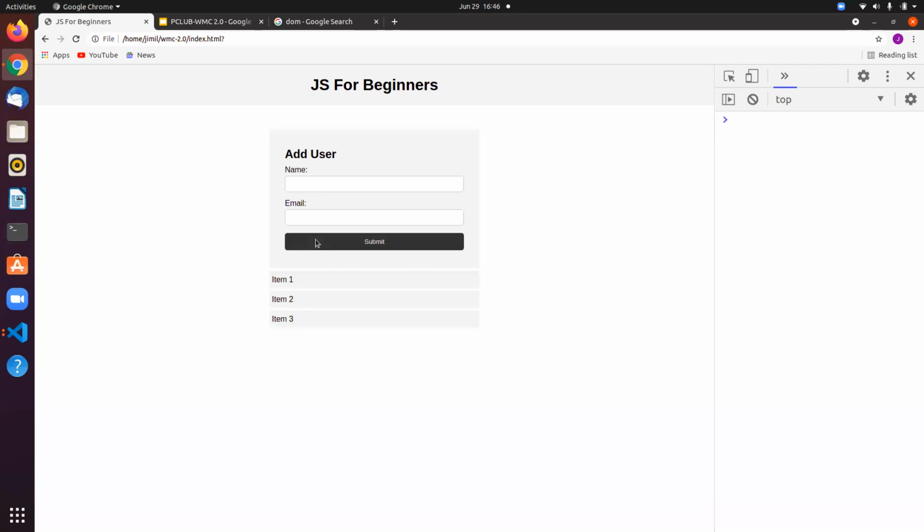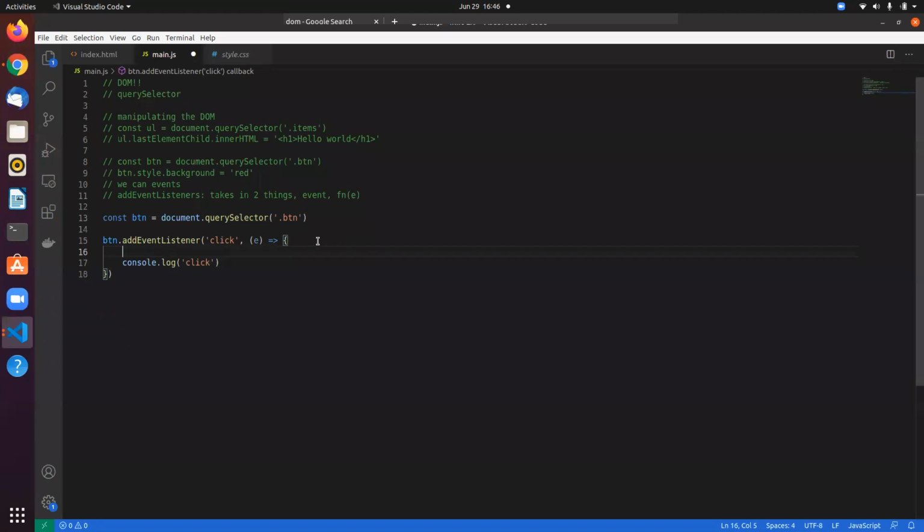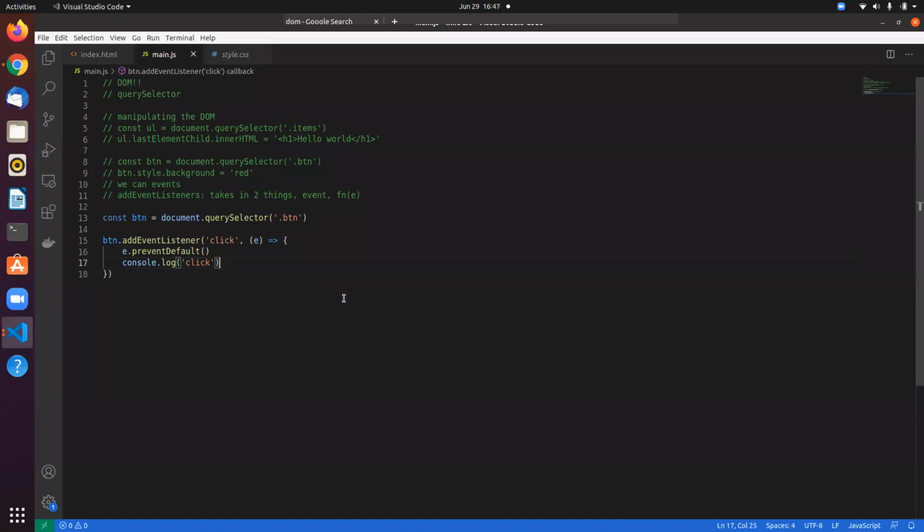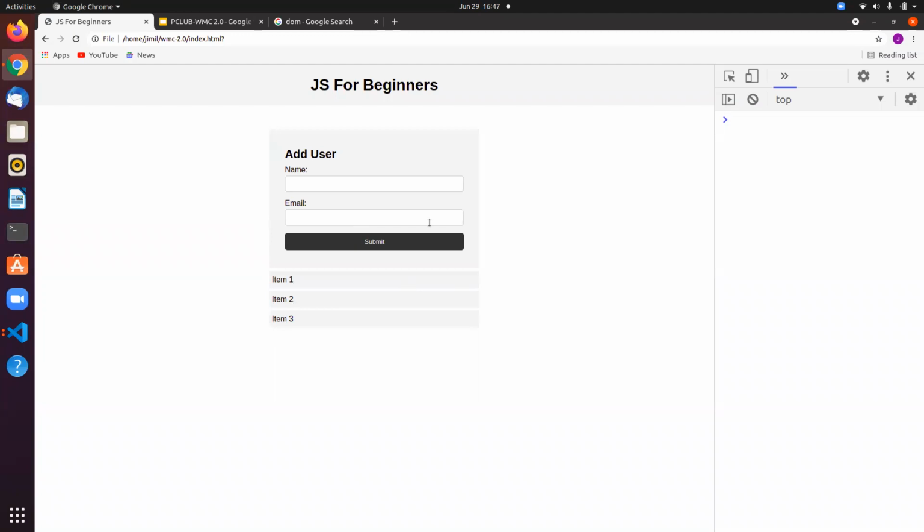So whenever I click, you notice that it flashes really fast and goes away, right? That is because I forgot to write e.preventDefault. What e.preventDefault does is it prevents the default behavior of the web page. This is a submit button, right? So what the submit button does is the web page directly submits whatever data is in these two fields, and it refreshes. If I don't add this, it's going to refresh every time I click, so it flashes really fast.